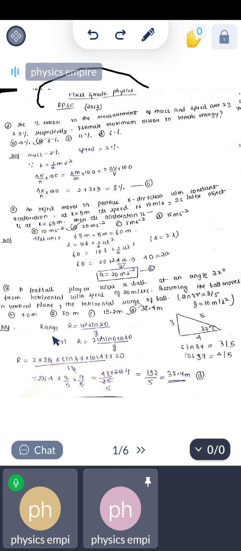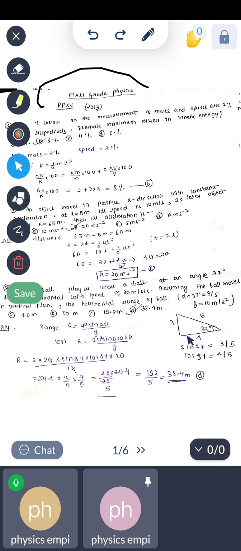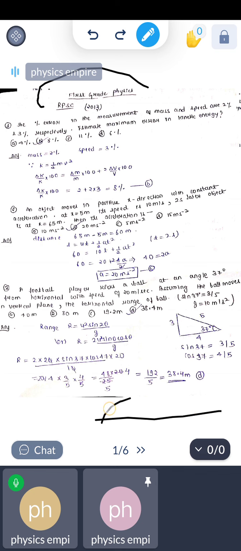Now the third question: a football player kicks a ball at an angle of 37 degree from the horizontal with the speed of 20 meter per second. Assuming the ball moves in a vertical plane, find the horizontal range of the ball. So in this question, what is given to us is the angle as 37 degree with the horizontal. So it is like this, a football is being thrown like this, and the horizontal distance is known as the range.